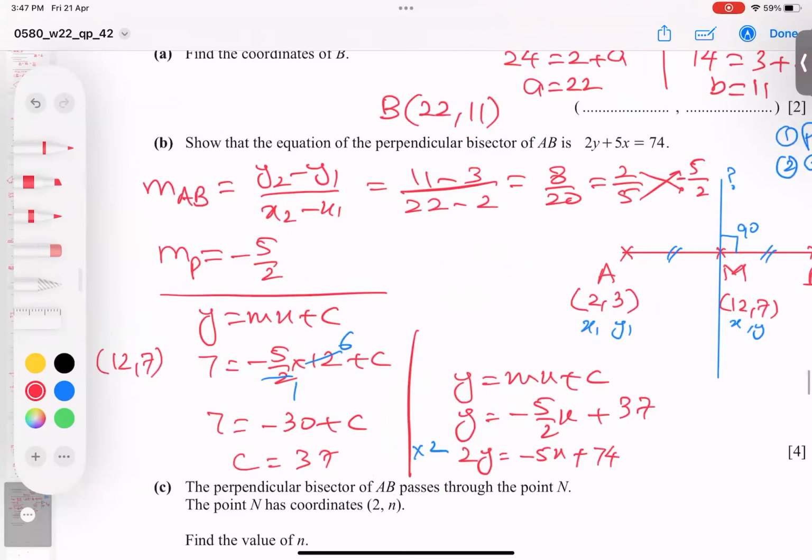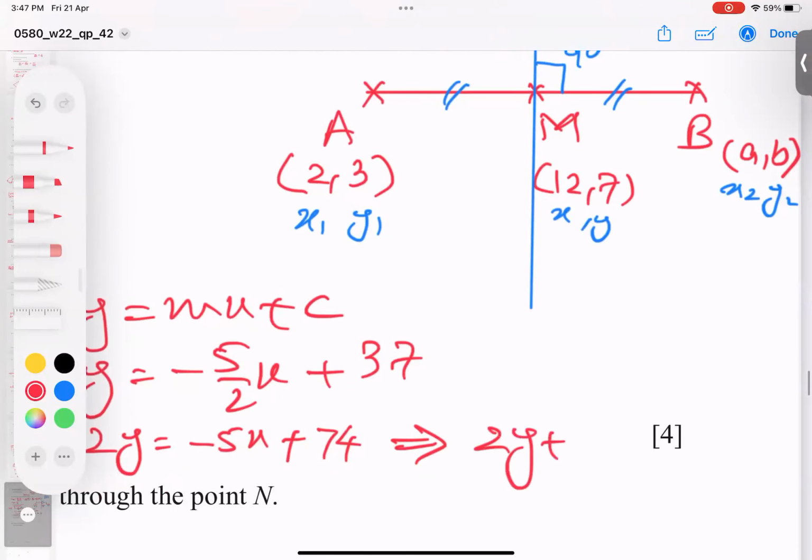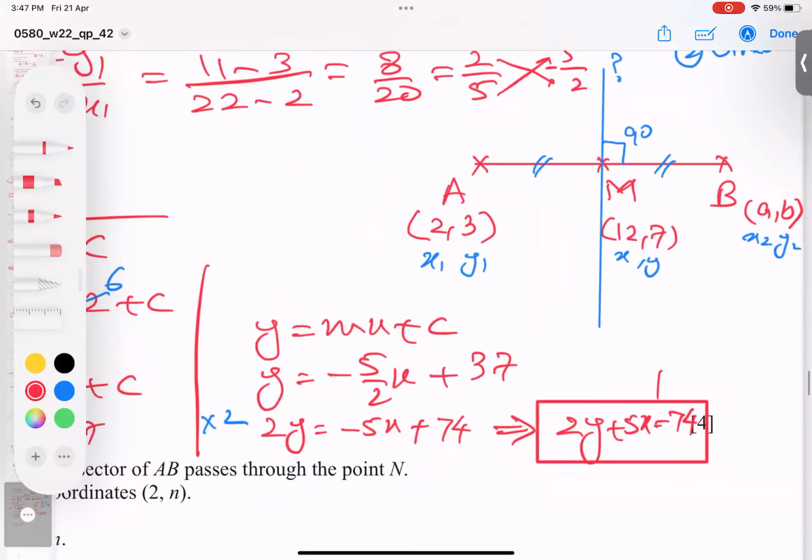And I bring this 5x on the other side, and I can say that finally, x before, y before. 2y plus 5x is equal to 74. This is my final answer. I just write here proof.